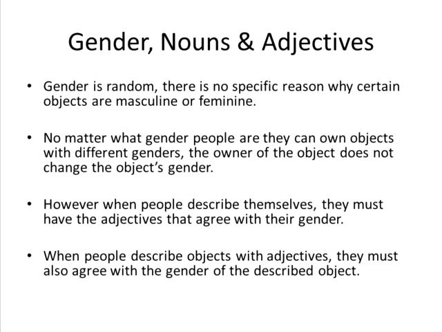When people describe objects with adjectives, they must also agree the gender of the described object. This is referring to if you said, for example, the skirt is black, la falda negra. Well, la falda is feminine. Negro means black, but that's masculine singular. We need to change this to feminine singular so that it'll agree with the femininity of la falda, and negro becomes negra.